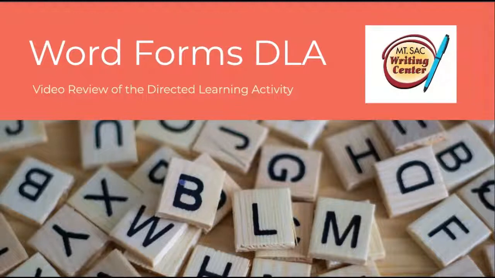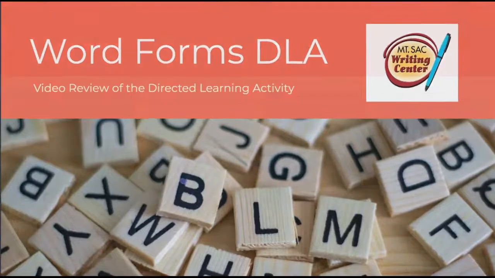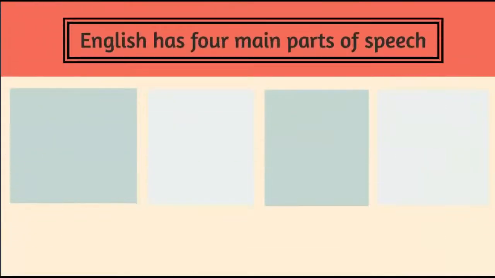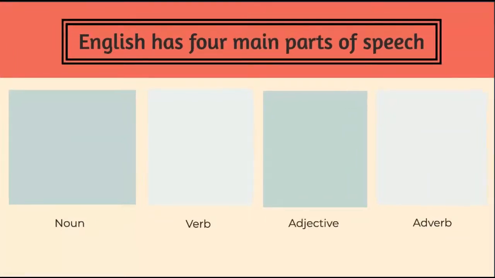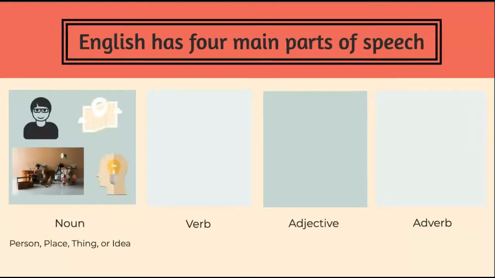This video will review word forms and problems with word forms. English has four main parts of speech: nouns, verbs, adjectives, and adverbs. A noun is a person, place, thing, or idea.